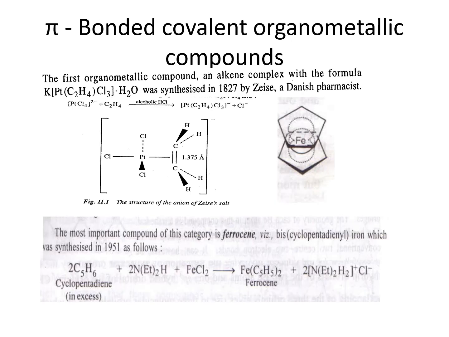Some of the pi bonded covalent organometallic compounds: the first organometallic compound, an alkene complex of platinum with alkene, was synthesized by Zeise, a Danish pharmacist. So it is called Zeise's salt. This is the first organometallic compound with an alkene complex. And then one of the most important compounds in this category is ferrocene, that is a bis-cyclopentadienyl iron complex.